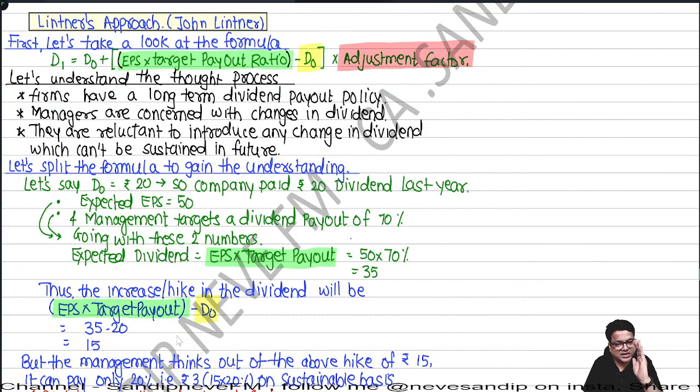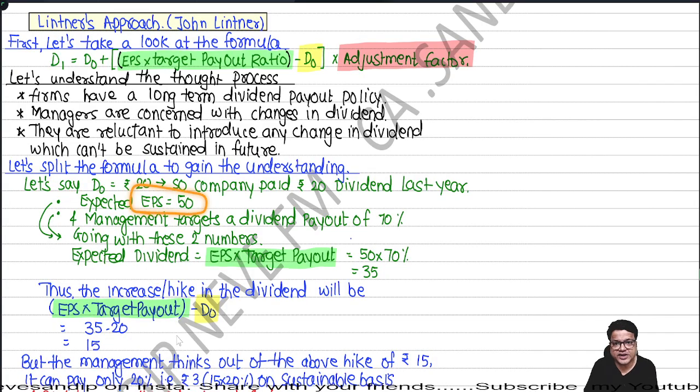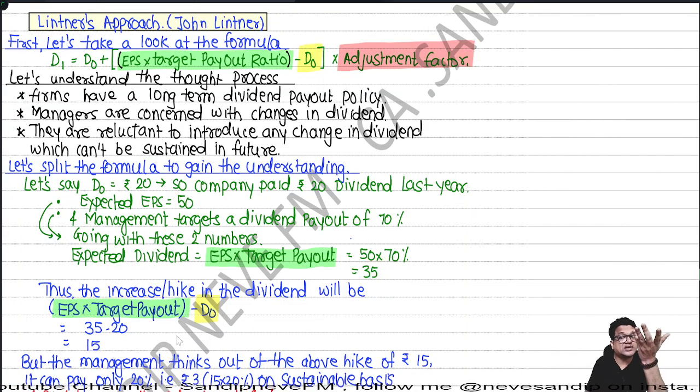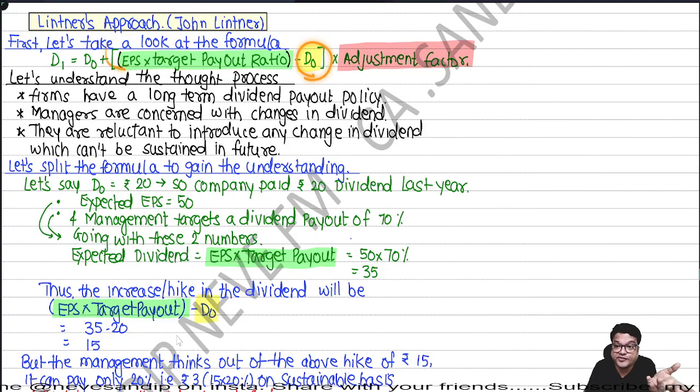Let's split it. Let's take one example. Suppose last year the company paid a dividend of say 20 rupees. Okay, fine. Now expected EPS is 50 and they have a target payout ratio of 70%. So 50 into 70% is 35 rupees, which should be the new dividend. How much did you give last year? 20. So how much is the extra that you are giving? From 35 you deduct 20. That's what you do. EPS into target payout ratio, 35, minus D0, 20. So 15 extra you are giving.